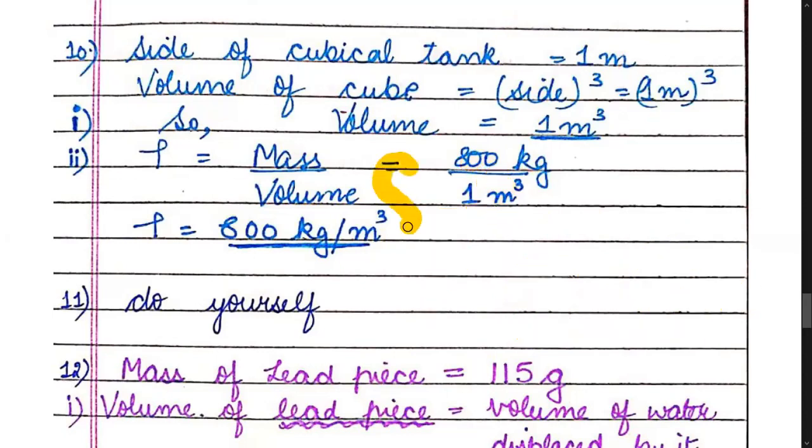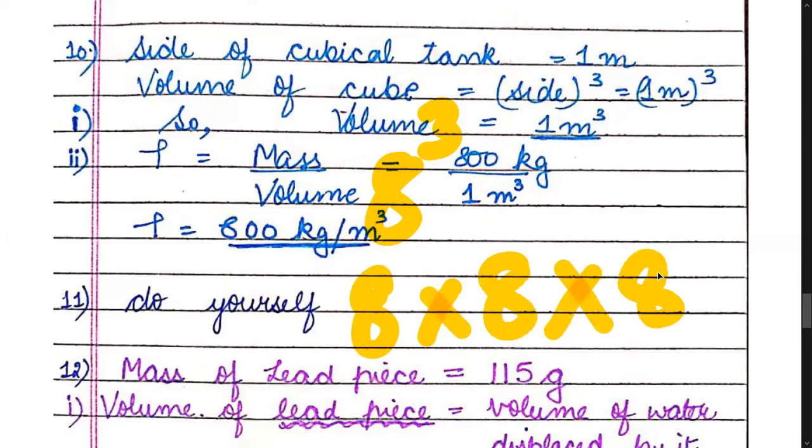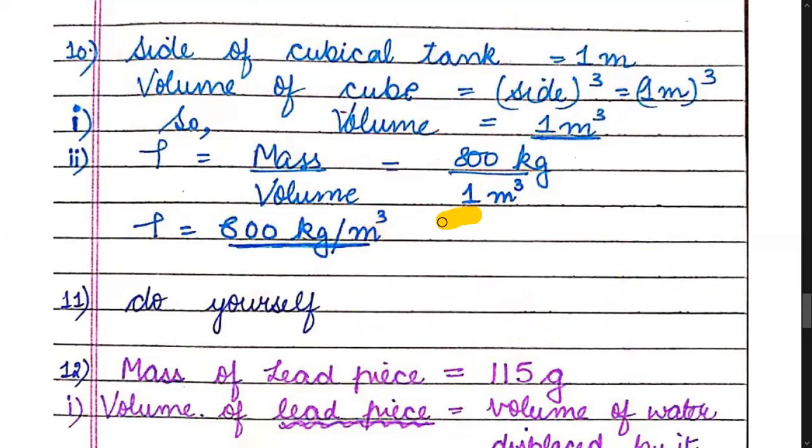So 8 cube means 8 multiplied by 8 multiplied by 8. Cube of 5, what is 5 cube? 5 multiplied by 5 multiplied by 5. Similarly, what is cube of 1? 1 multiplied by 1 multiplied by 1, which comes out to be 1 meter cube.